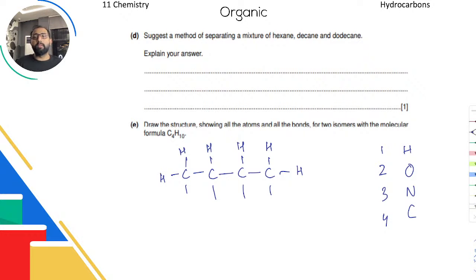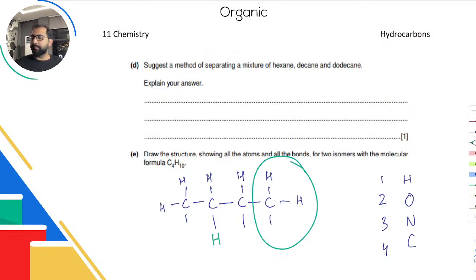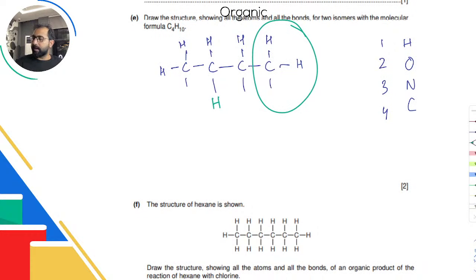Now what do we do now? We want to make an isomer, right? There is a very simple way to make an isomer. Have you worked with Lego? Pick up from one place and attach in another place. That's all you're going to do. So what I'm going to do is take this whole part and replace this hydrogen with it. I'm going to interchange them and I will get an isomer. So let me try this. The rest of it stays the same. All I'm going to do is move that hydrogen here and this whole CH3 here. And there you go. I've drawn an isomer.